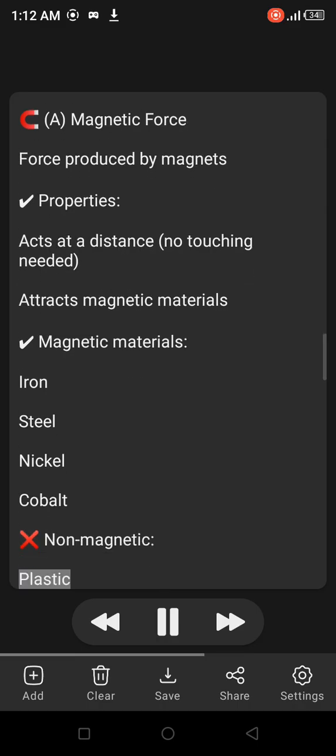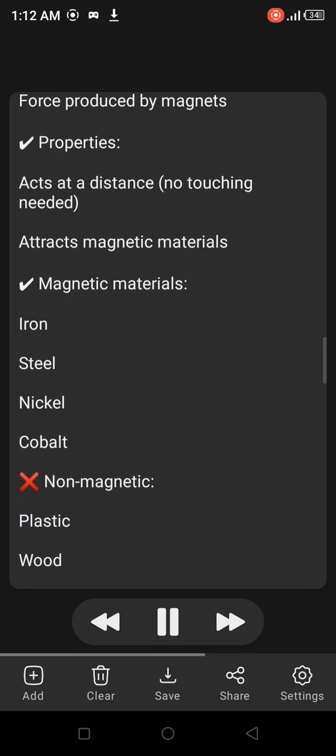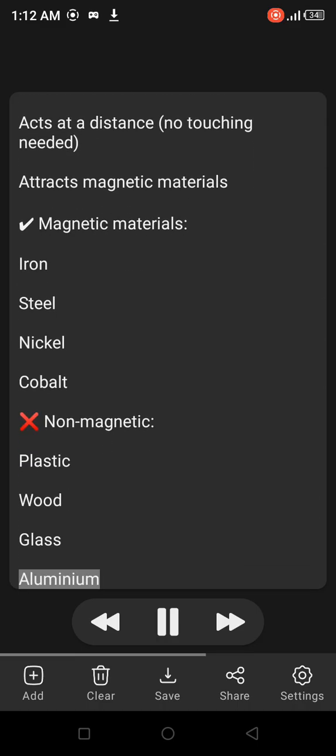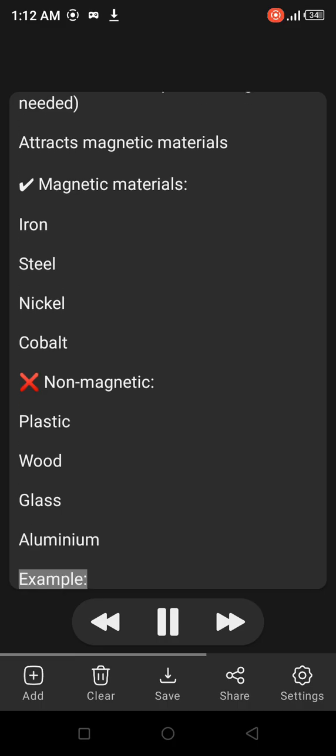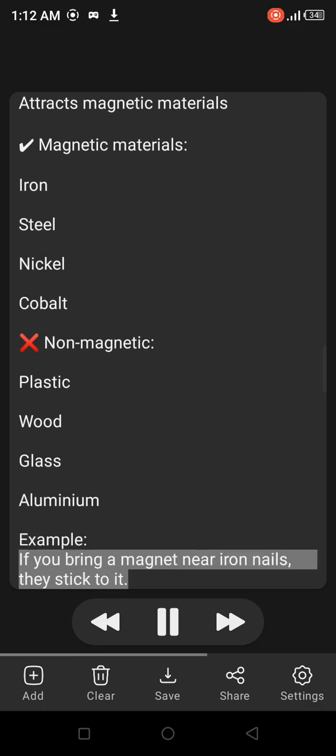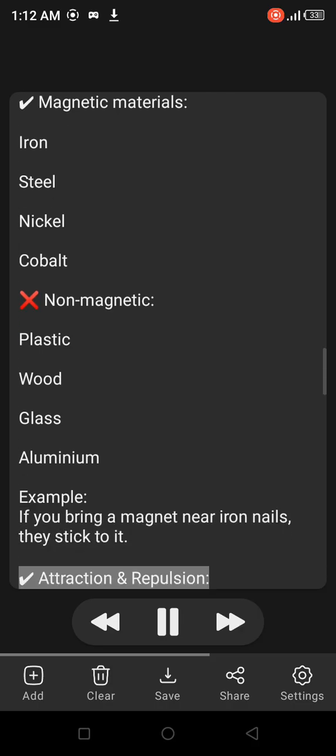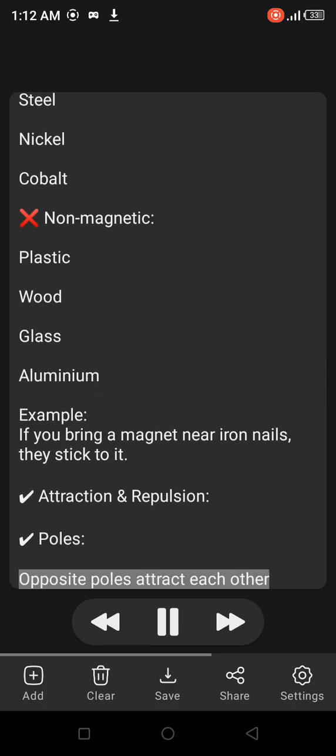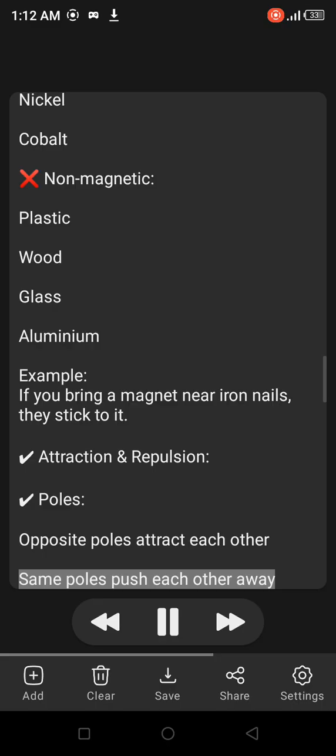Non-magnetic: plastic, wood, glass, aluminium. Example: if you bring a magnet near iron nails, they stick to it. Attraction or repulsion: opposite poles attract each other. Same poles push each other away.